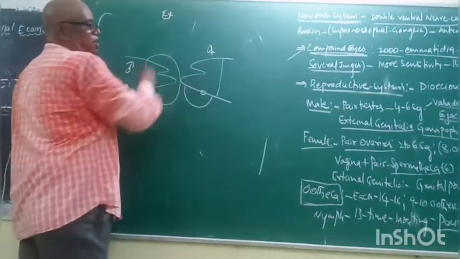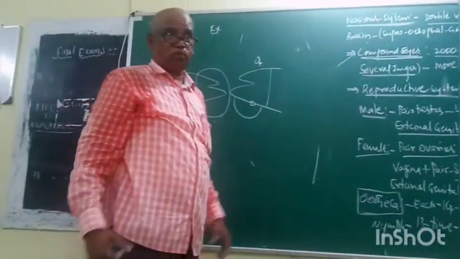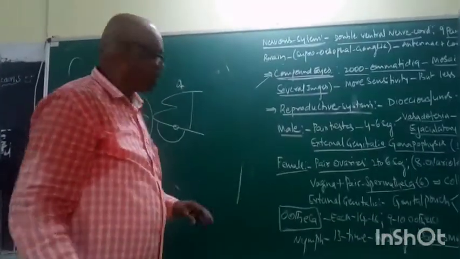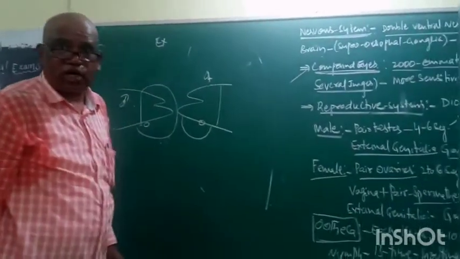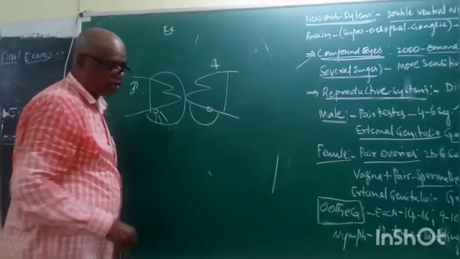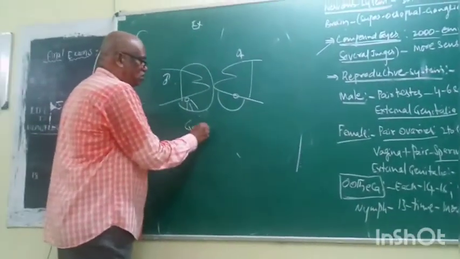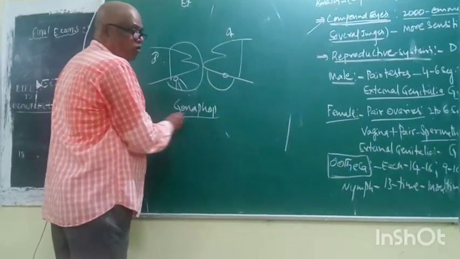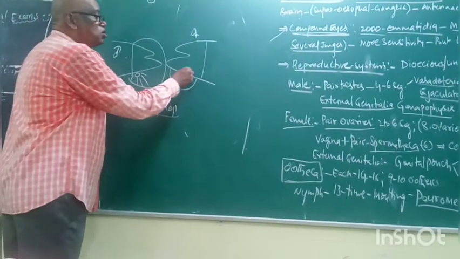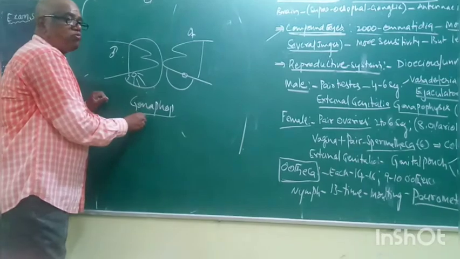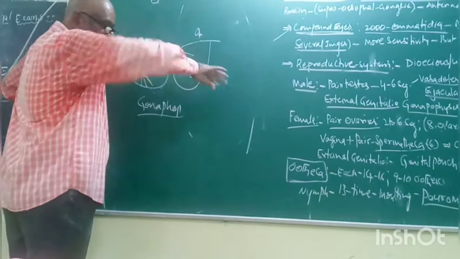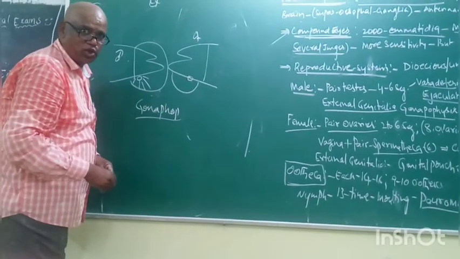External genitalia. In the second year, the reproductive system. What is the penis? Male external genitalia. Like this, male and female cockroaches also contain external genitalia. This external genitalia is a projection, a spiny, filamentous structure, called gonapophysis. This gonapophysis is present around the male and around the female. In the female, this gonapophysis helps in opening of the brood pouch.